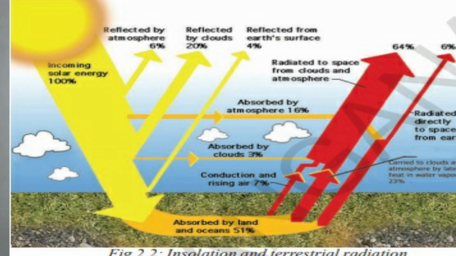So 64% is again reflected by the atmosphere and by the clouds also, and it is getting dispersed in space. So only a limited amount of solar radiation is received by the earth. Maybe you have come to know and you will be able to understand what insolation is. So in this way we have come to know the terrestrial radiation figure.